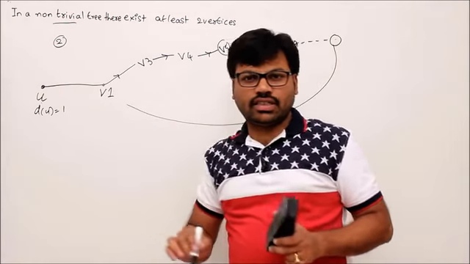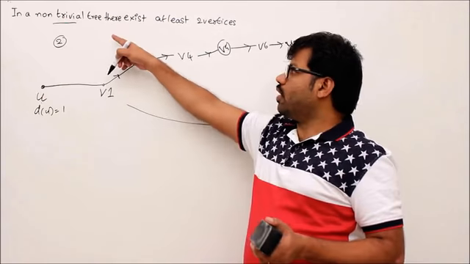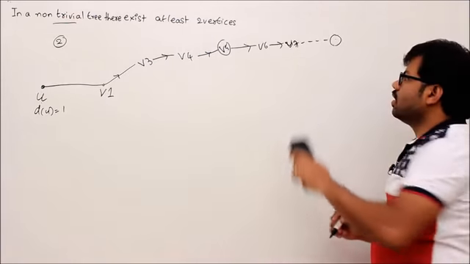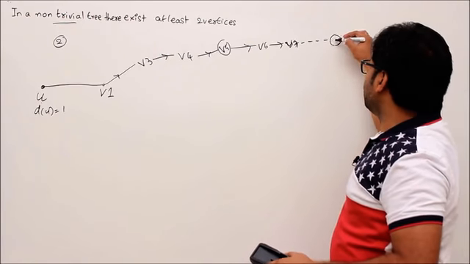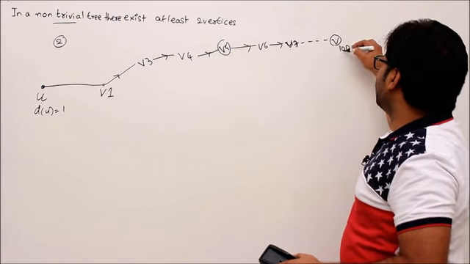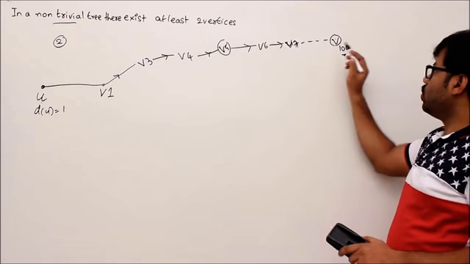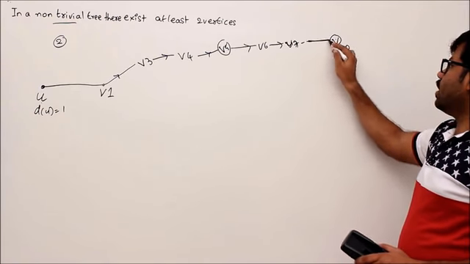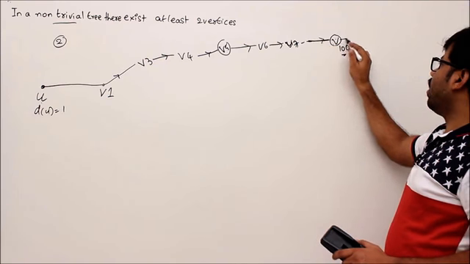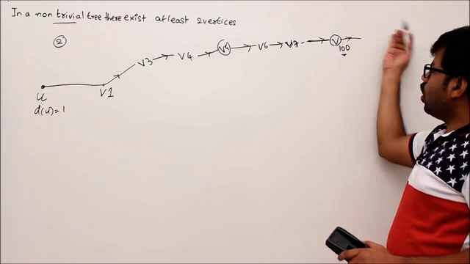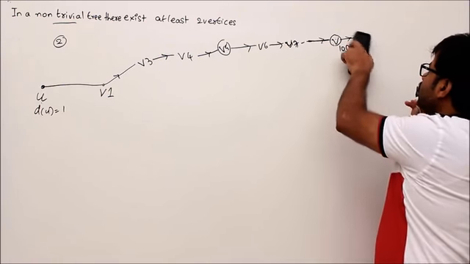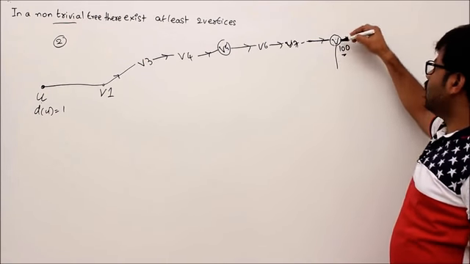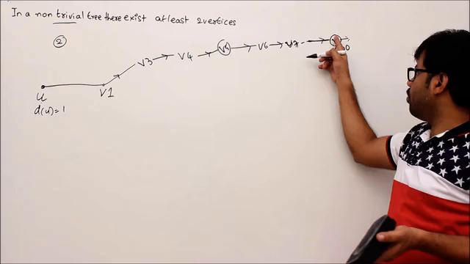If you repeat the vertices, the graph contains a cycle, but your graph is a tree, so that is impossible. You can't repeat the vertices. Whenever you don't repeat the vertices, after some time all your vertices will be exhausted and we should stop somewhere. Whenever you stop, I say I just entered this vertex but I am not able to go out. The only reason for that is definitely that its degree is 1. If it really had one more edge, I would have gone out from this point.